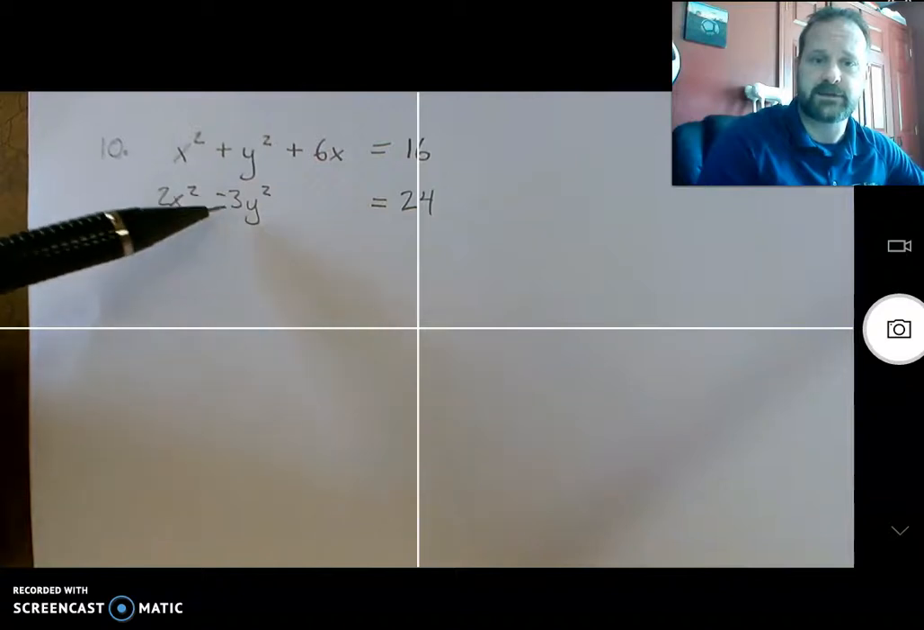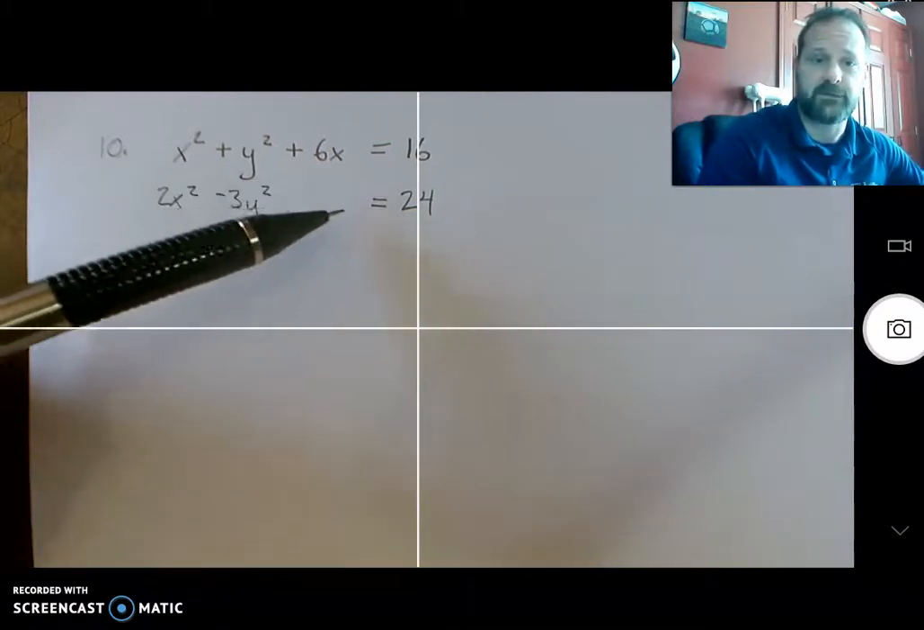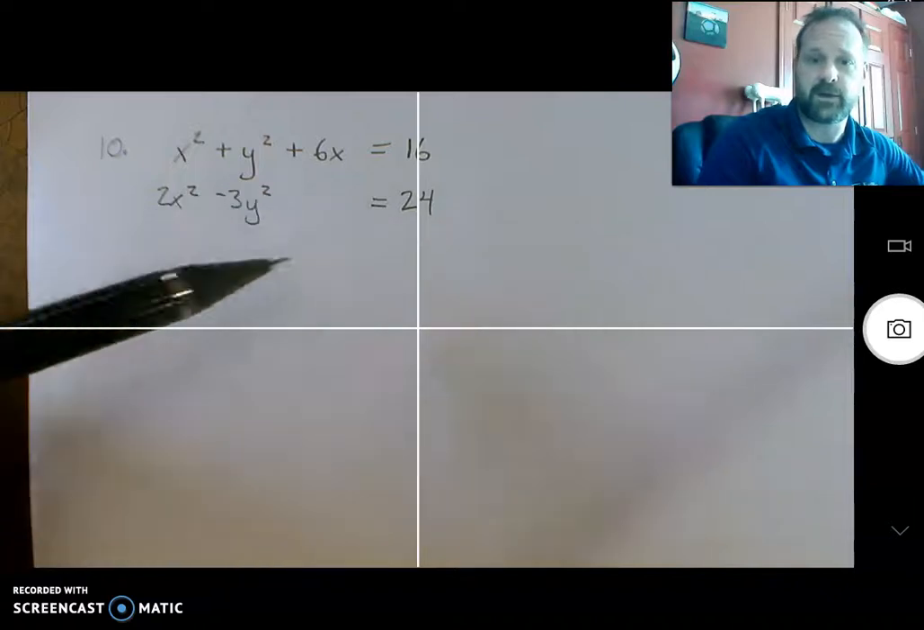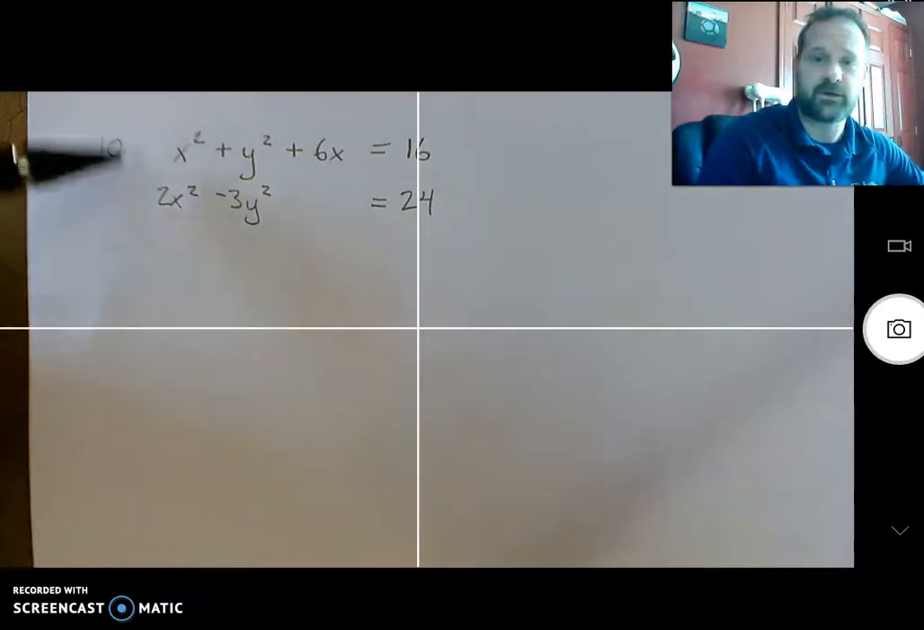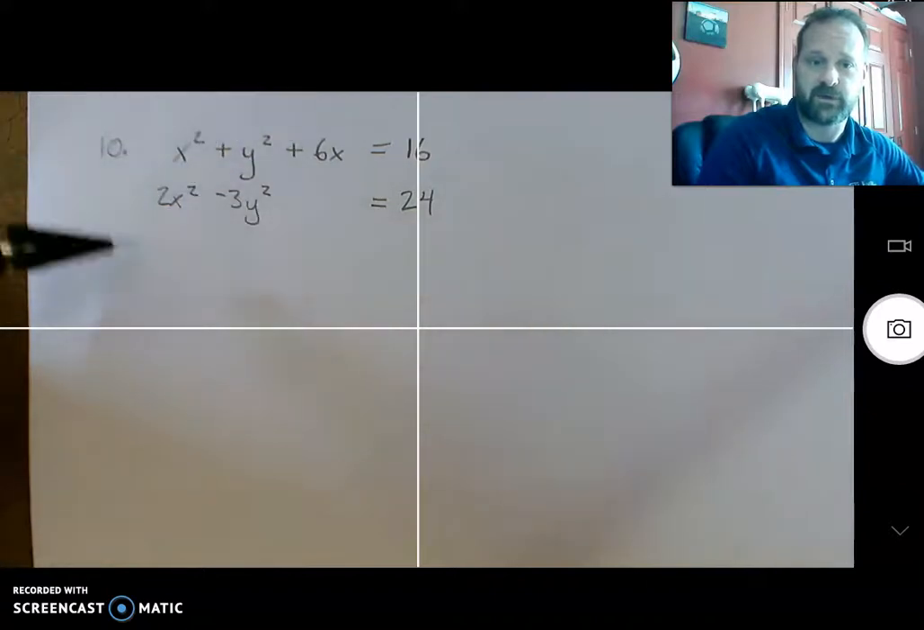Differing signs. This is going to be another hyperbola. Okay. I left a space here. You can kind of guess what I'm going to do. All right. Can't use augmented matrices here because we've got not a square matrix with the coefficients.